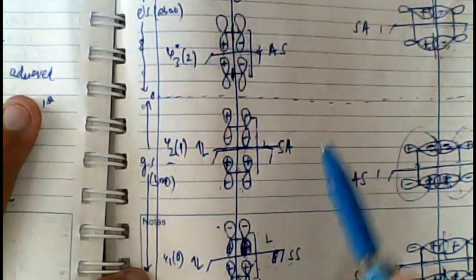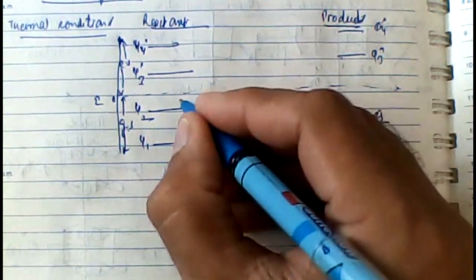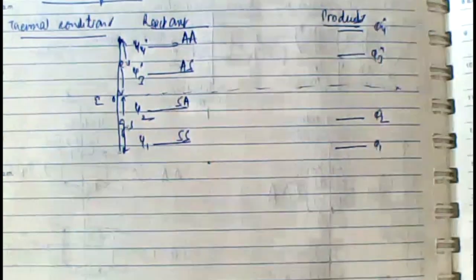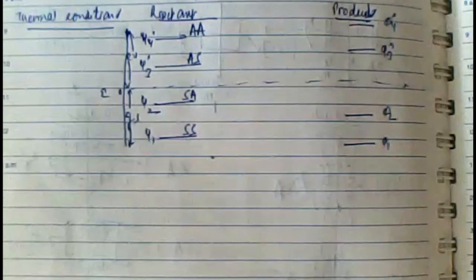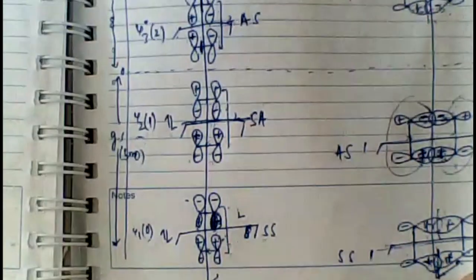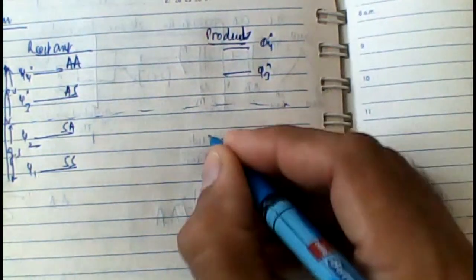Let's remember this: SS, SA, AS and AA. These were the symmetry properties of the reactant orbitals. Let's confirm again. It is SS, SA, AS and AA, and as far as the product was concerned, it was SS, AS, SA and AA.